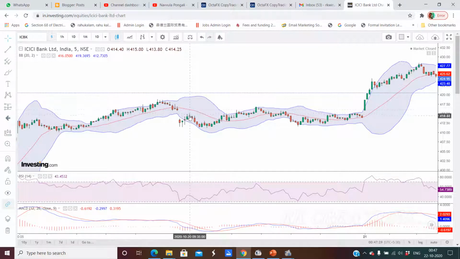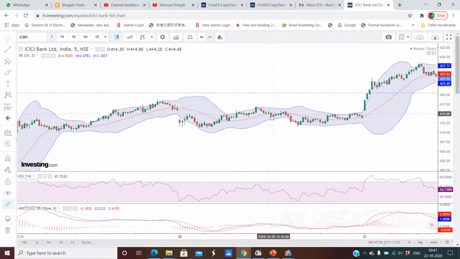It is trying to go towards the mean, but it came back again. Otherwise here we can enter. Again it has gone. Once it touched here, you can exit. Once it reached the upper band, you can sell here. Again it came down to the mid. You can exit here. Again it went up, but here it has just reached, but it has not touched.